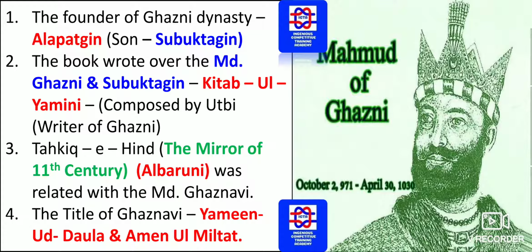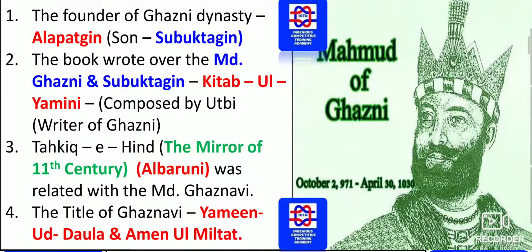Please remember that the book which gives the information regarding Ghazni as well as Subuktagin, son of Alabtagin, is Kitab ul Yamini, which is composed by the writer Utbi.